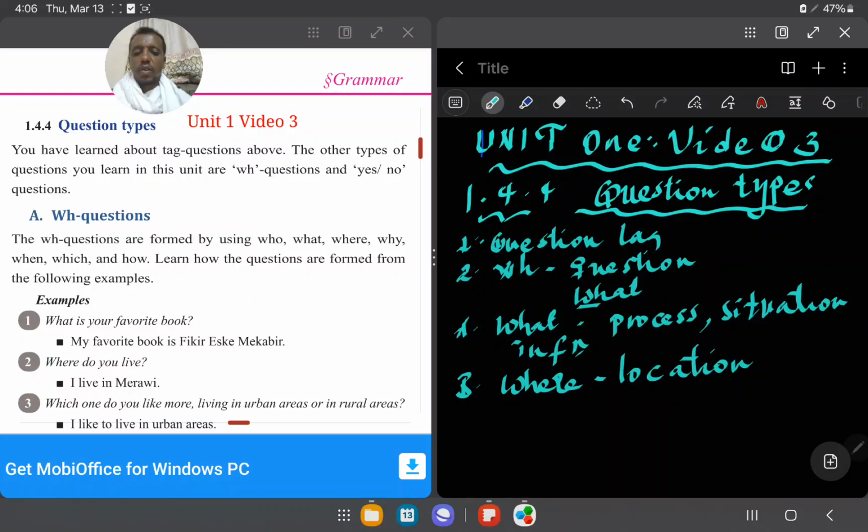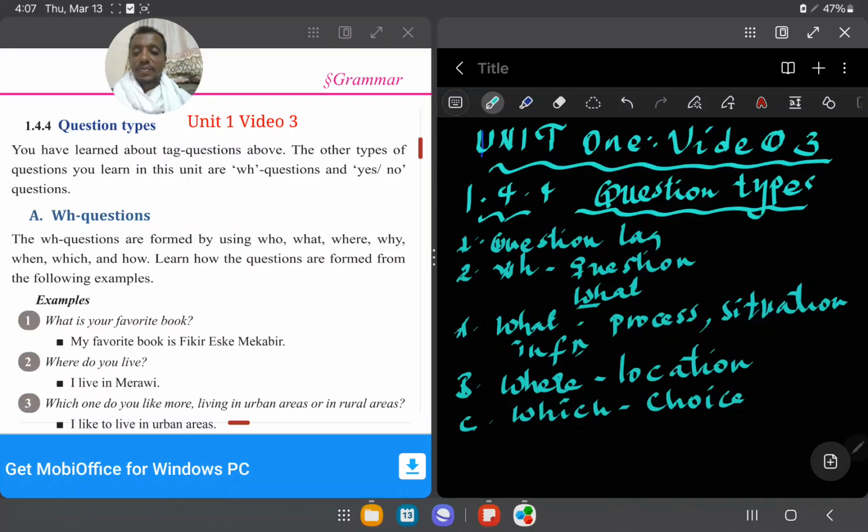And the next one is which. For example, which indicates choice. C. Which: choice. Don't forget, choice of something. Which one do you like more, living in urban areas or rural areas? I like to live in urban areas. So which one is your choice, to live in the countryside or urban areas or the city? That's a choice, yes.